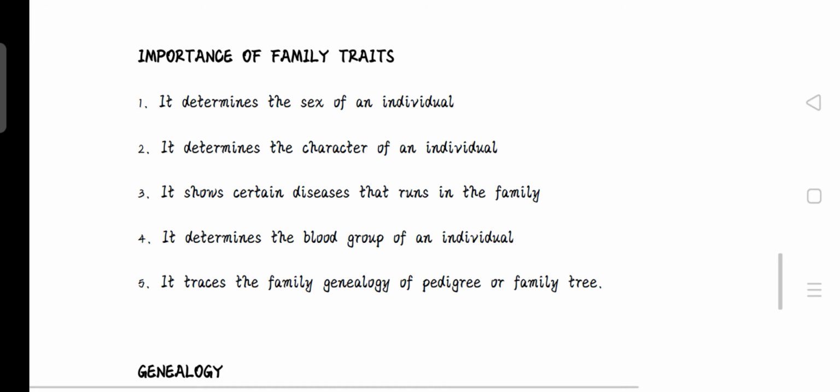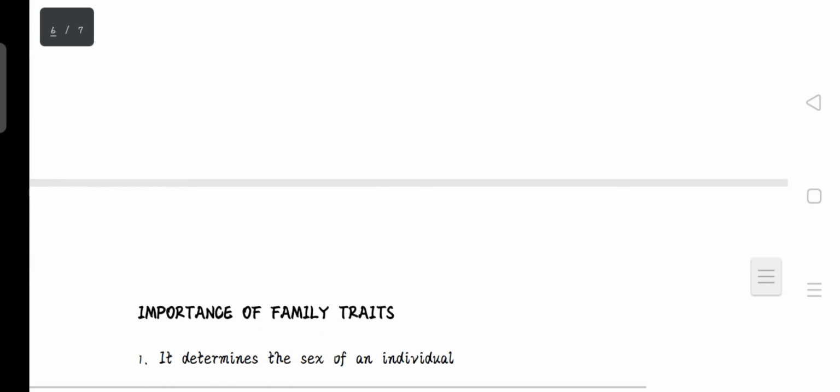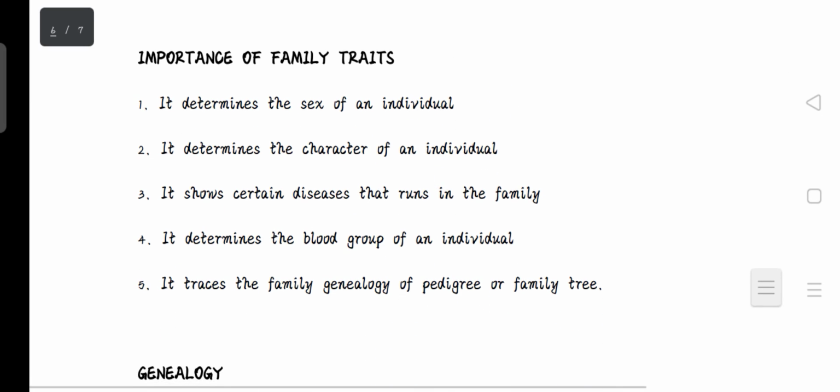So, importance of family traits. One, it determines the sex of an individual, just like we talked about using the chromosomes. It tells you whether the individual is male or female. Two, it determines the character of an individual.